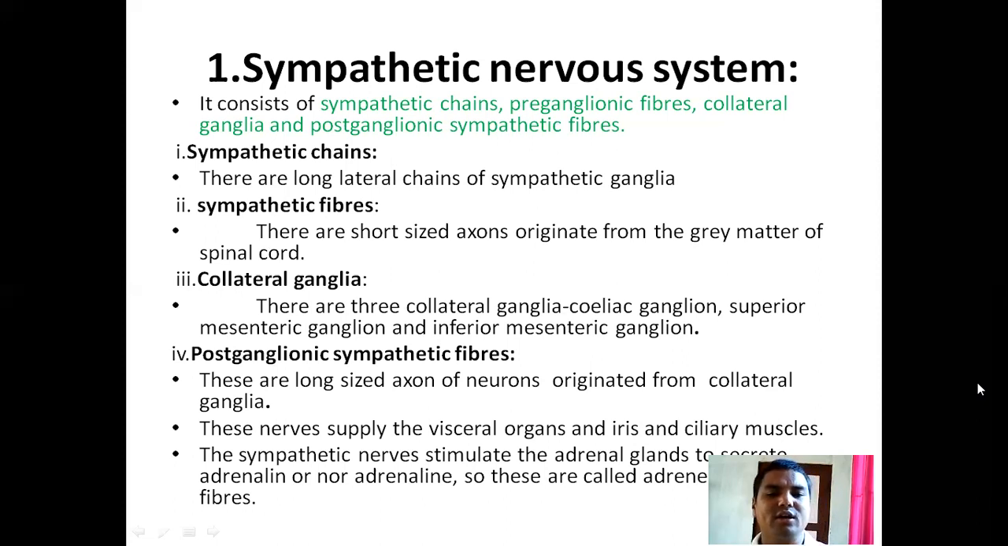Postganglionic sympathetic fibers. These are long-sized axons of neurons originating from collateral ganglia. These nerves supply the visceral organs and the iris and ciliary muscles. The sympathetic nerves stimulate the adrenal gland to secrete adrenaline or noradrenaline, so these are called adrenergic fibers.